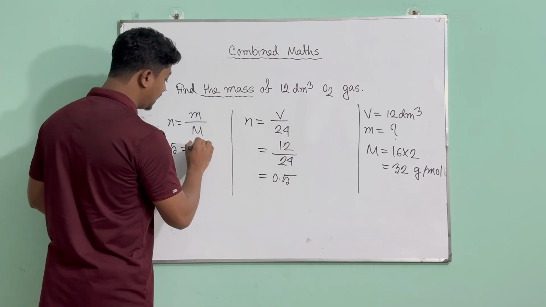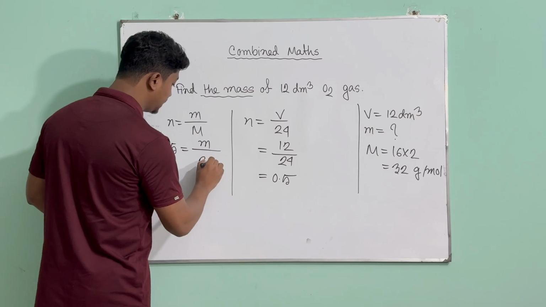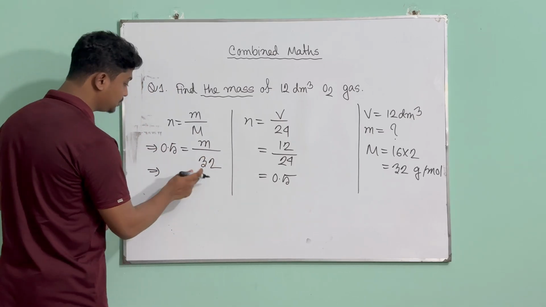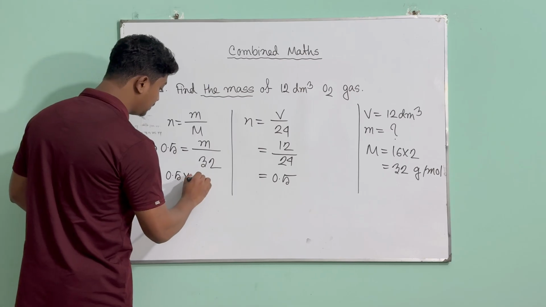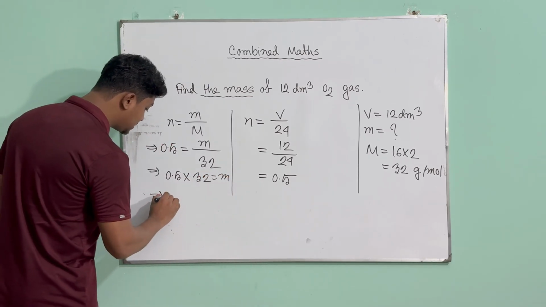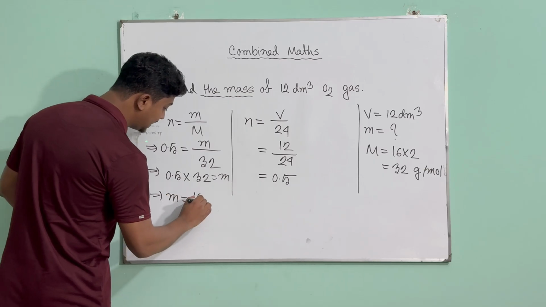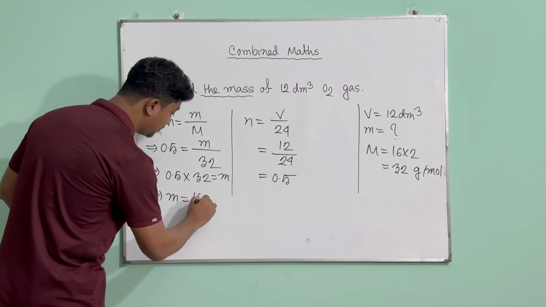We're trying to find small m, and the molar mass is given, which is 32. Now let's move this 32 to the other side. We know that it will be multiplied. So 0.5 multiplied by 32. Switching sides, we have m equals 16, and as we are trying to find the mass of the substance, it will be in grams.